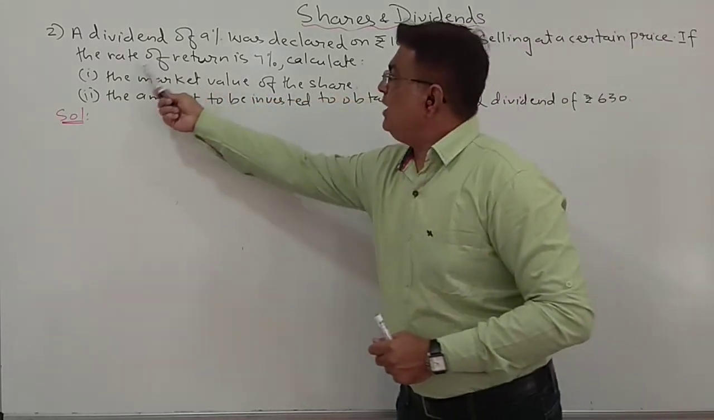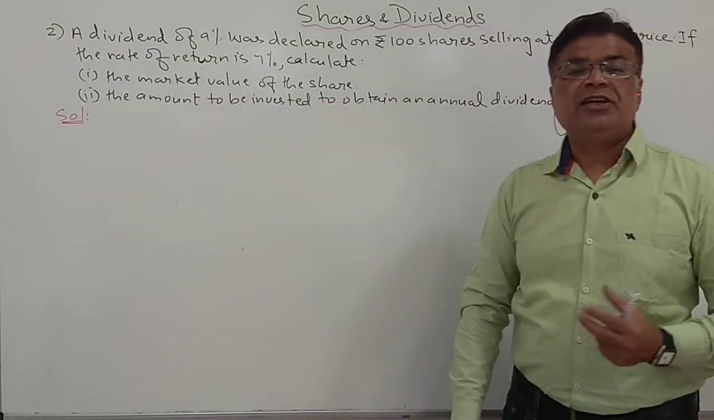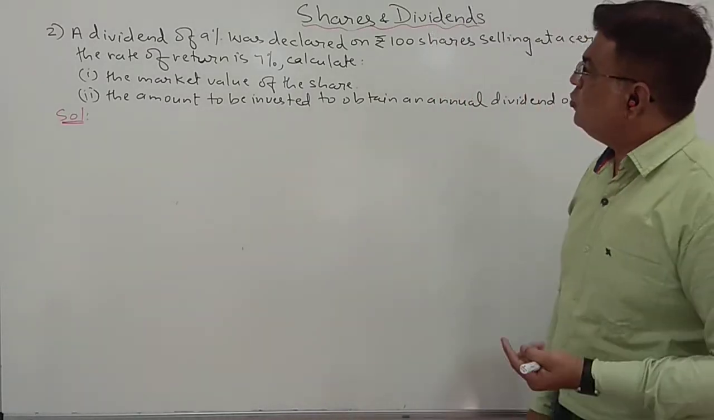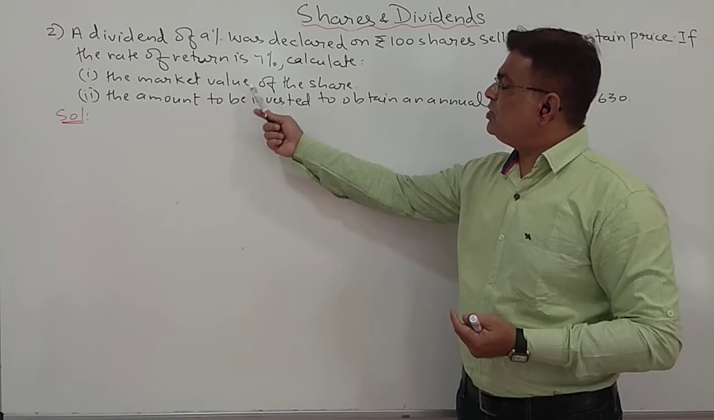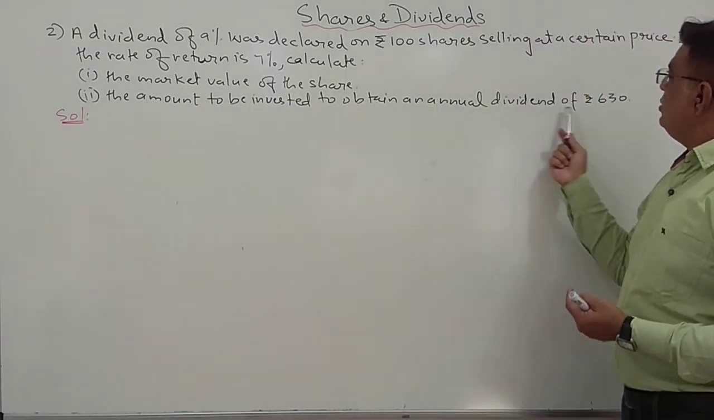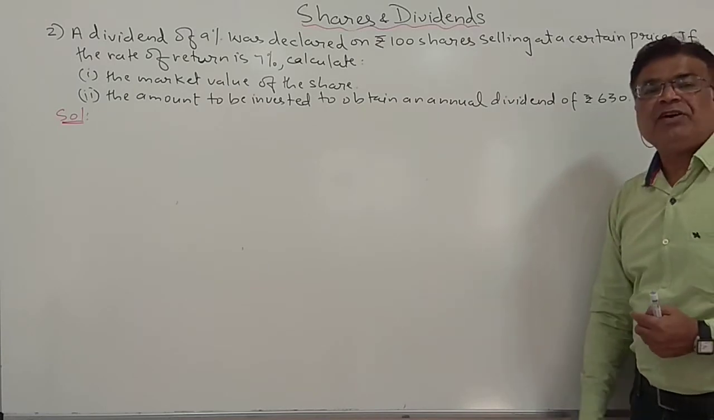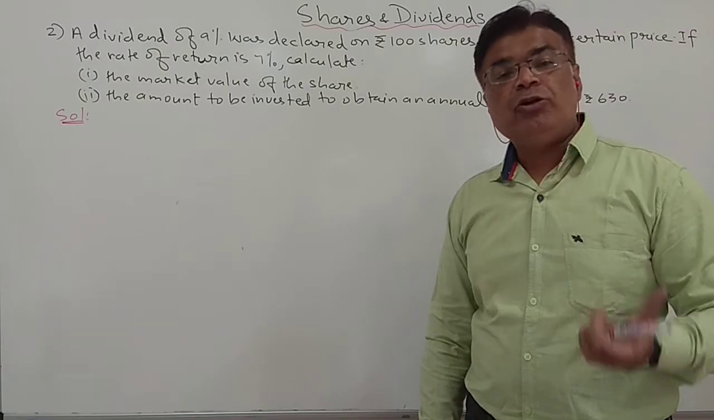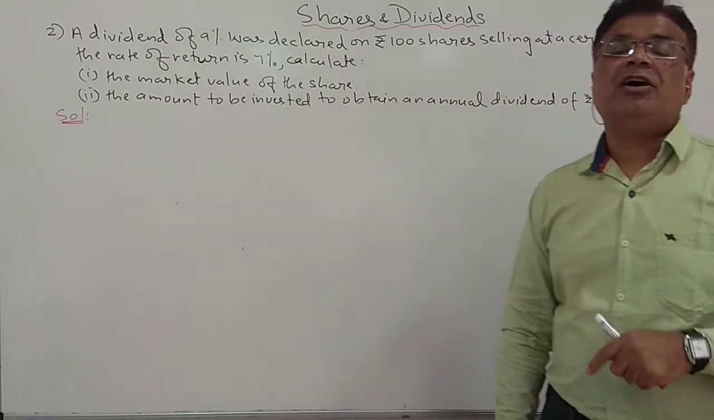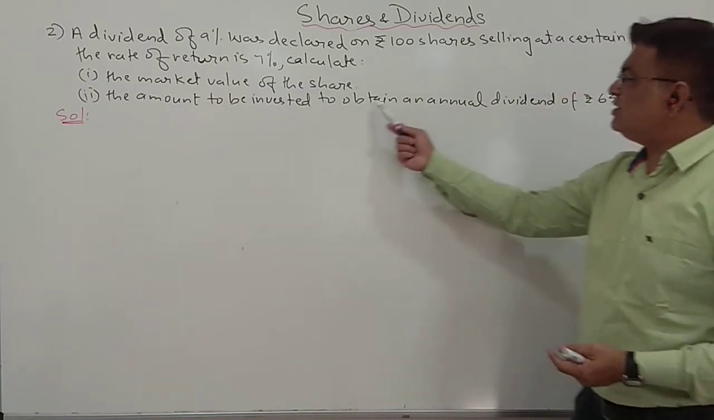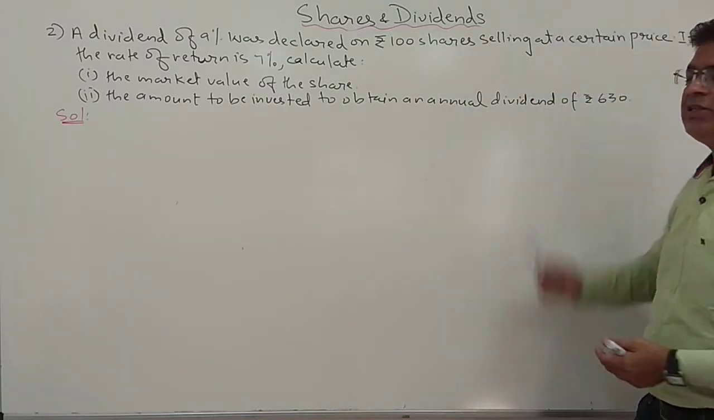If the rate of return is 7%, it means the income which I am earning is 7% on my investment. So we have to calculate the market value of the share and the amount to be invested to obtain an annual dividend of ₹630. So if I want to obtain an annual dividend of ₹630, then what is the amount I have to invest?